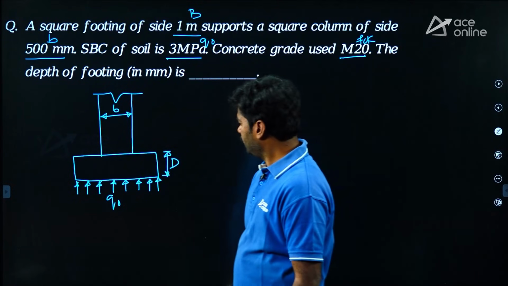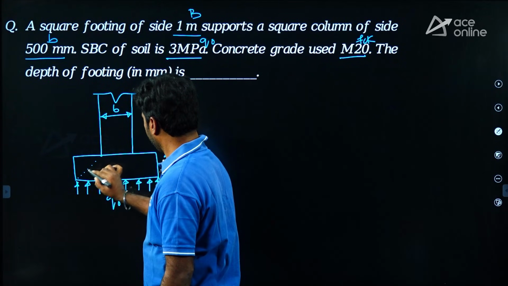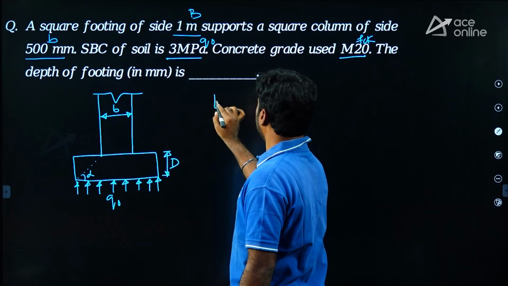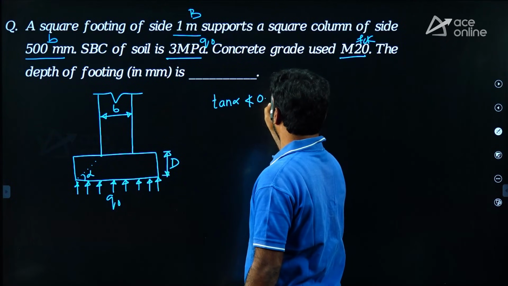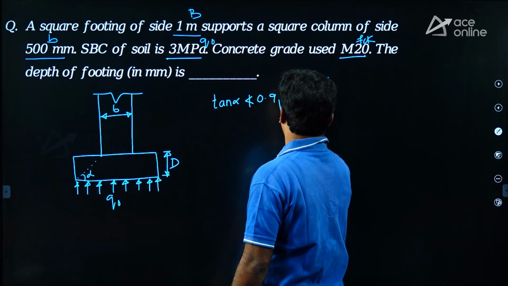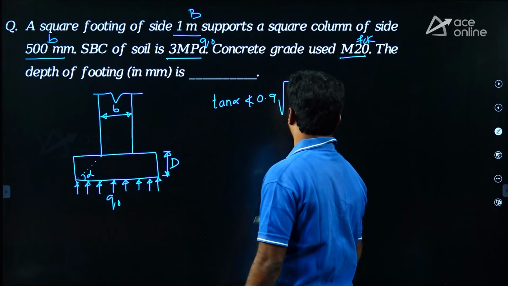Depth of footing required. My dear, we can find this angle, right? How? Tan alpha should not be less than 0.9 times root over 100 Q naught upon FCK plus 1.